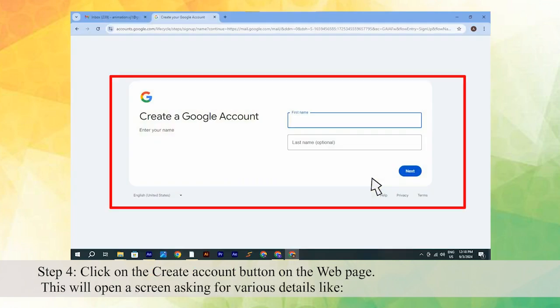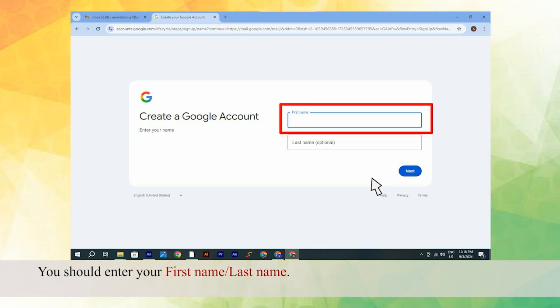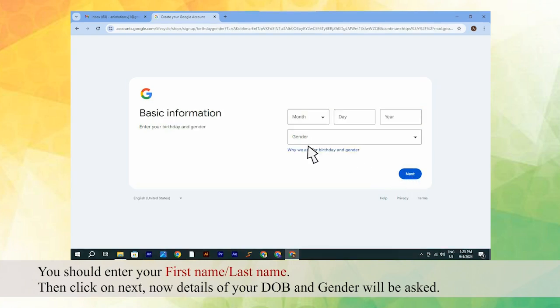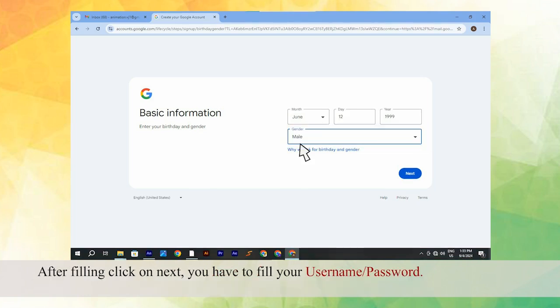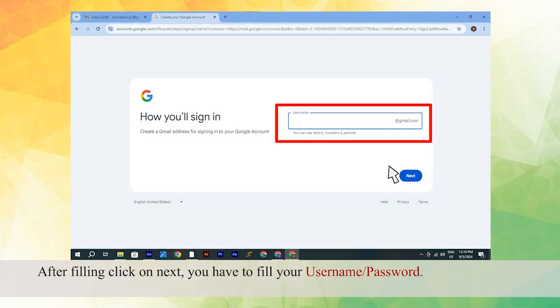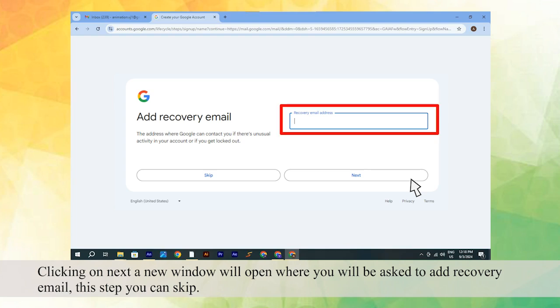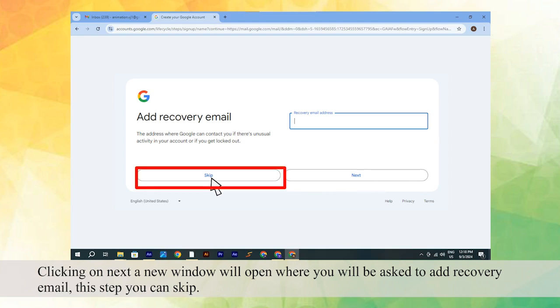This will open a screen asking for various details. You should enter your first name and last name. Then click on Next. Now details of your DOB and gender will be asked. After filling, click on Next. You have to fill your username and password. Clicking on Next, a new window will open where you will be asked to add a recovery email. This step you can skip.